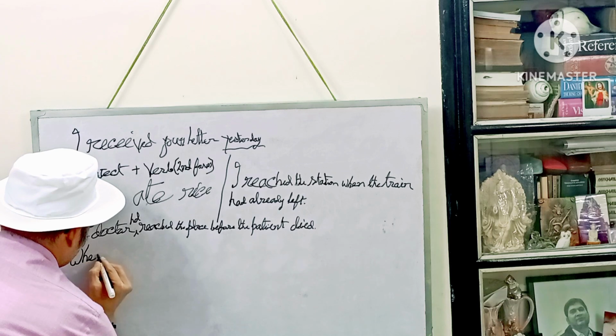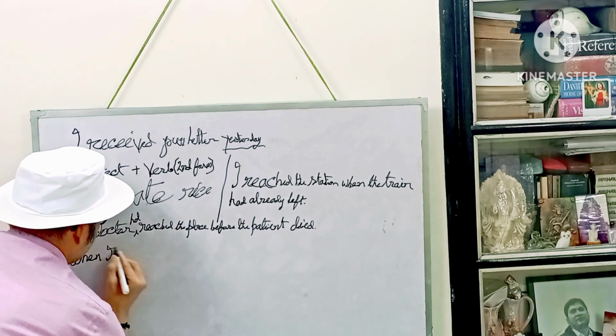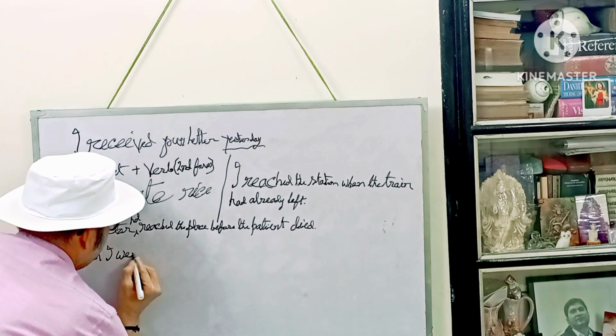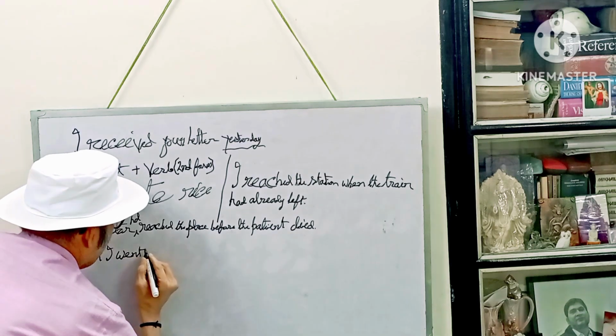When I went, went is the second form of the verb go.